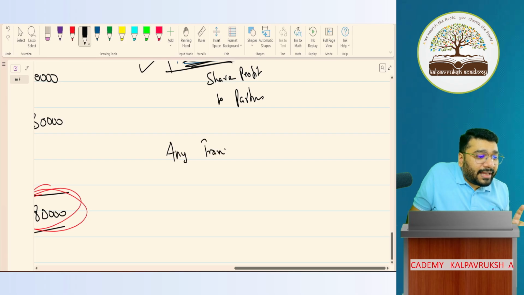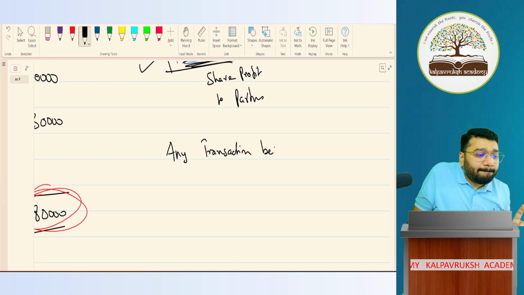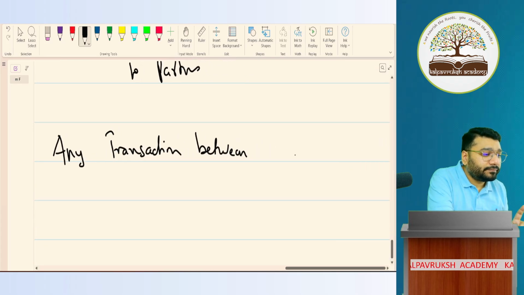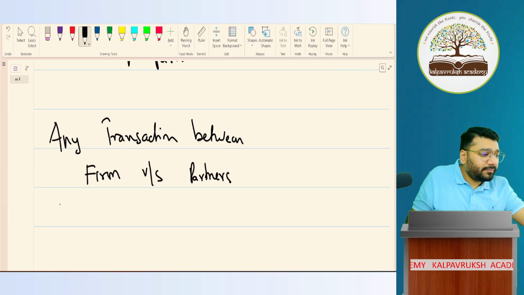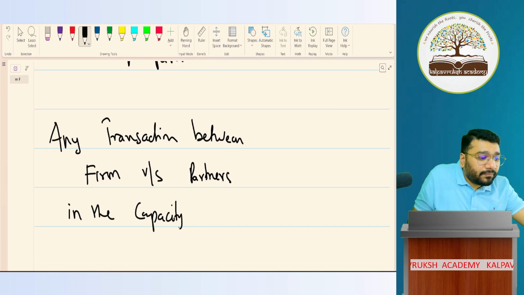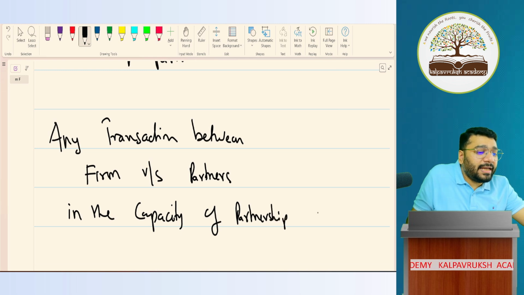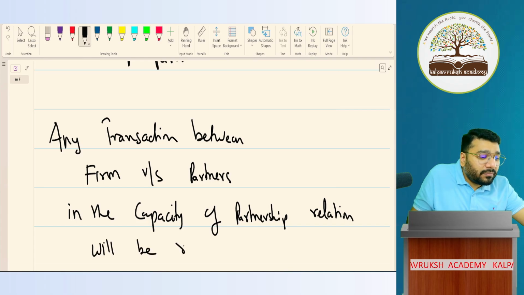Any transaction between firm versus partners in the capacity of partnership relation will be recorded in P&L appropriation account.